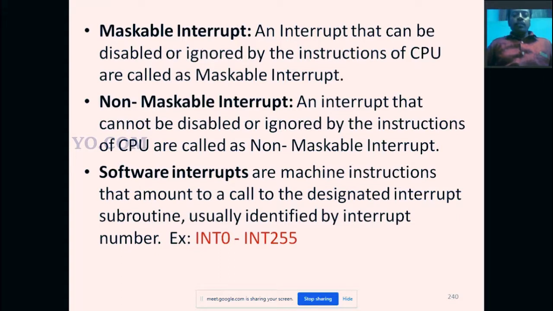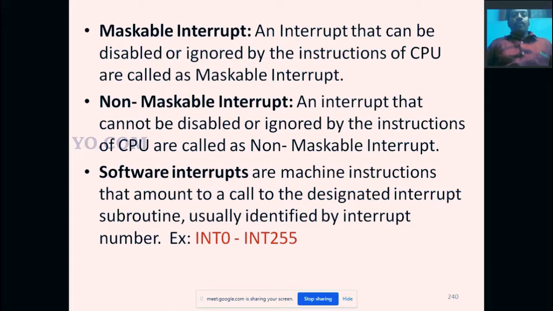What type of instruction is here? That is INT n, where n is 0 to 255.